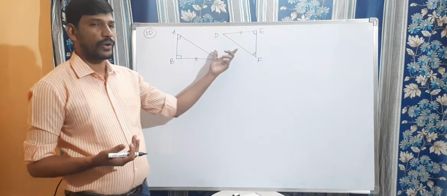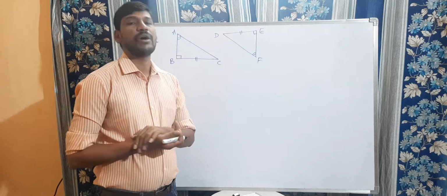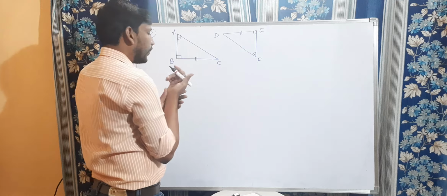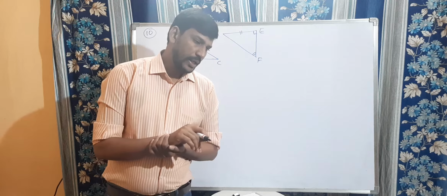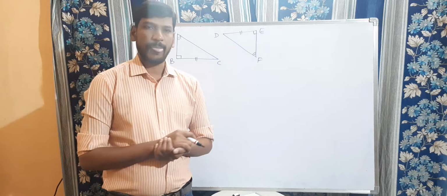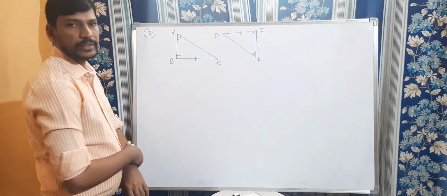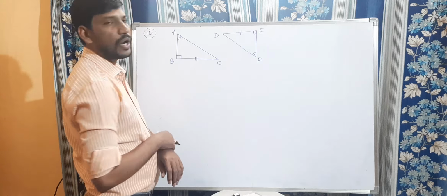They have given that these two are congruent to each other. How can you say that these two are congruent to each other? We know the angle sum property of a triangle. Do you know that? In a triangle, the sum of the angles is equal to 180 degrees. Right children? So now by using that, we can say these two are congruent to each other.